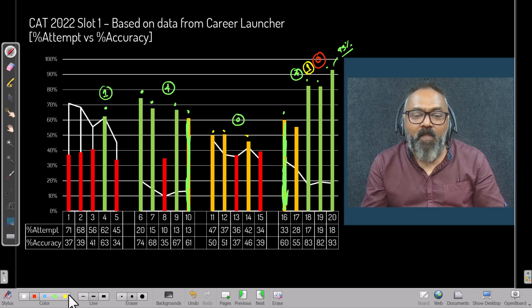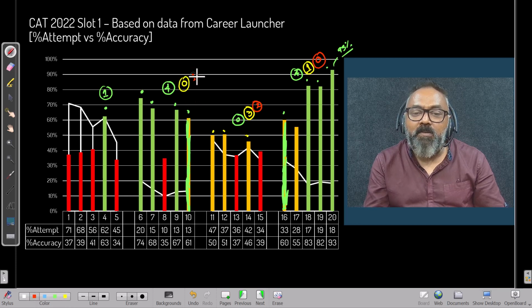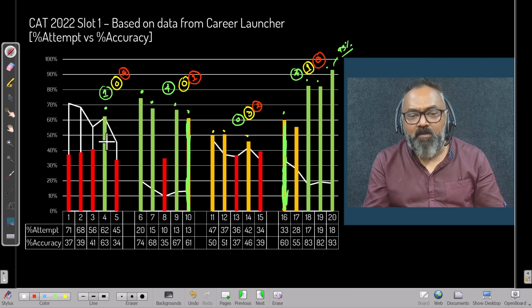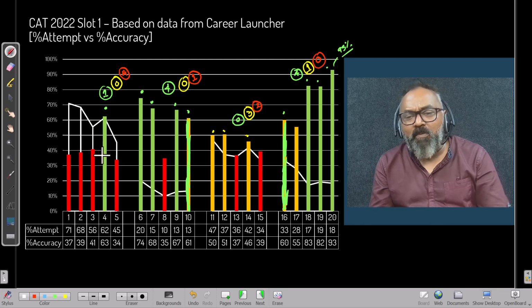Here, 0 easy, 3 questions of medium level of difficulty, and 2 questions which are difficult. Here we have got 4 easy, 0 medium level of difficulty, and 1 difficult. And here we've got 1 which is easy, 0 which is medium, and 4 questions were difficult. Well, at least people struggled, whatever the reason.